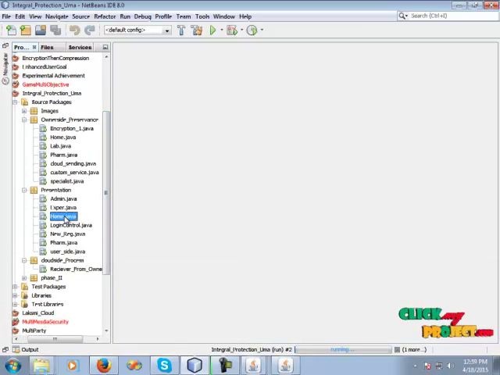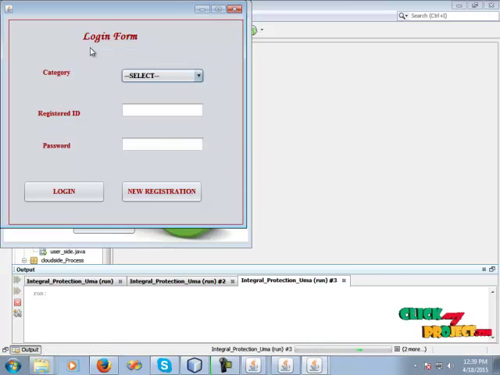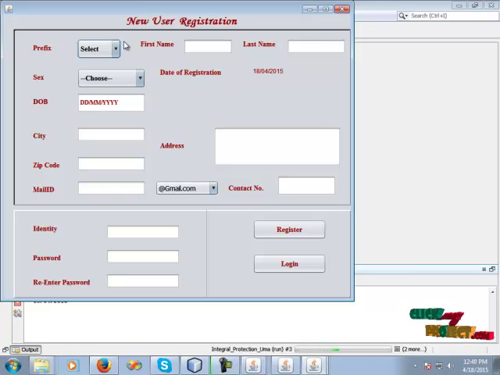Then go to the presentation. Click the home, run the home button. Select the login form to select the categories and the new user. Register user detail.